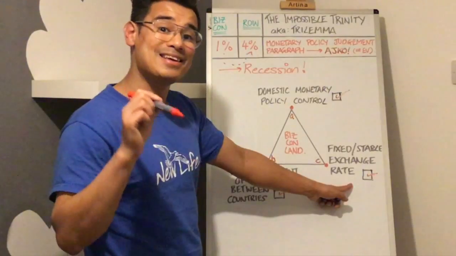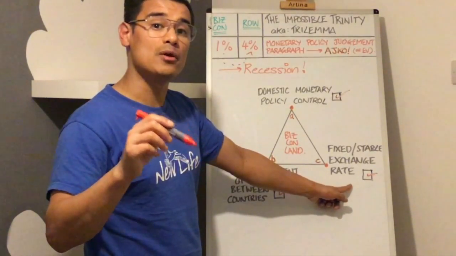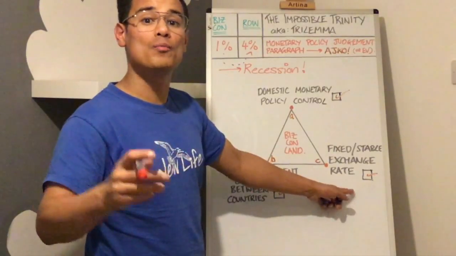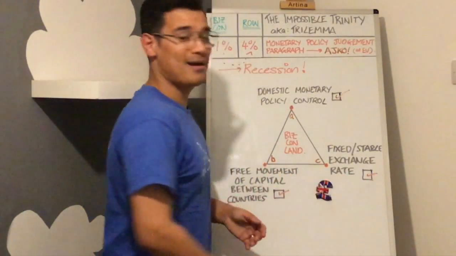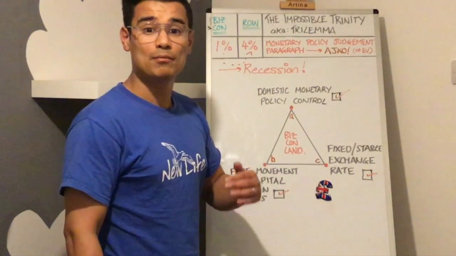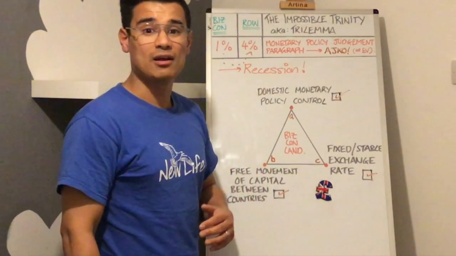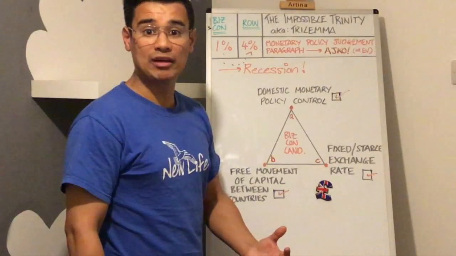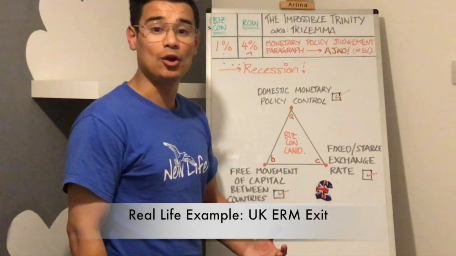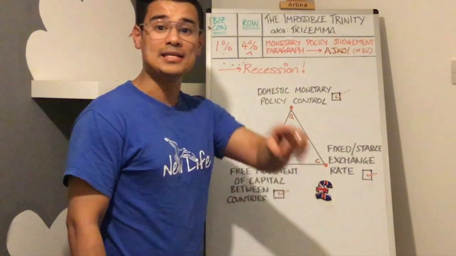The government of BizCon land is going to have to buy up all the BizCon dollars, and they're going to have to keep doing that over and over again to prop up that currency. Eventually, they're going to run out of cash if they keep doing that. And that is not sustainable in the long run, which is why it is an